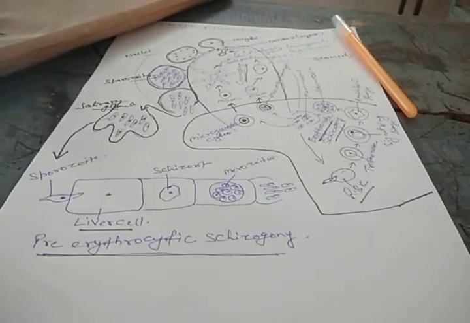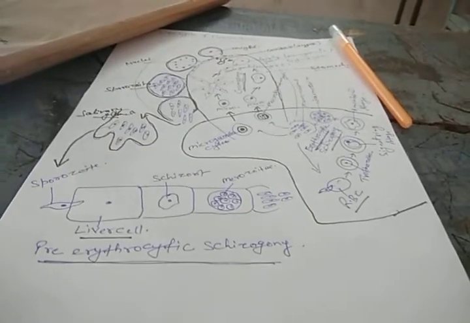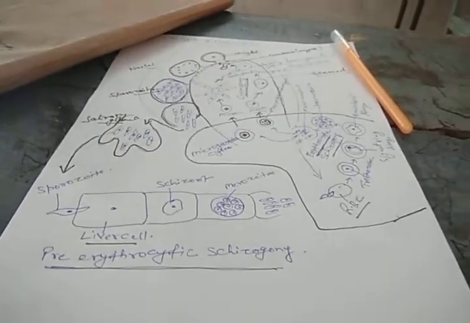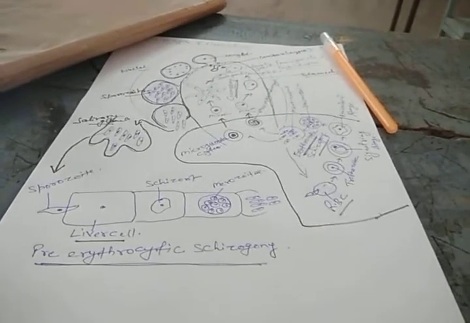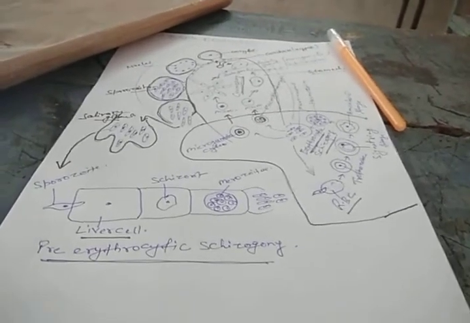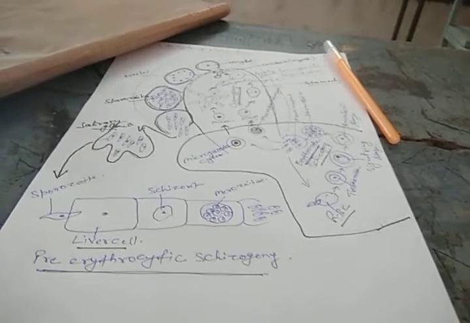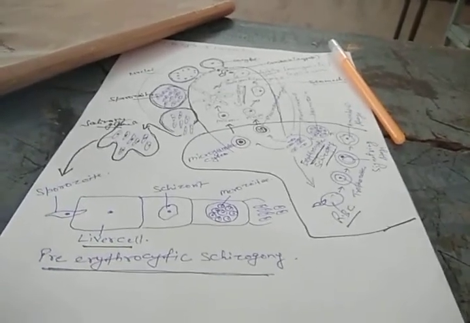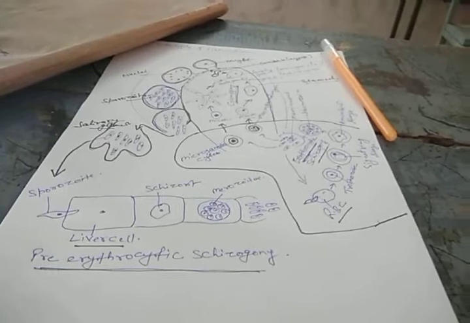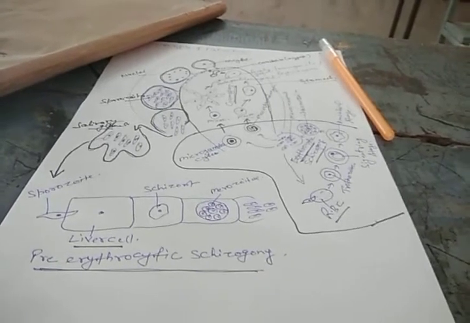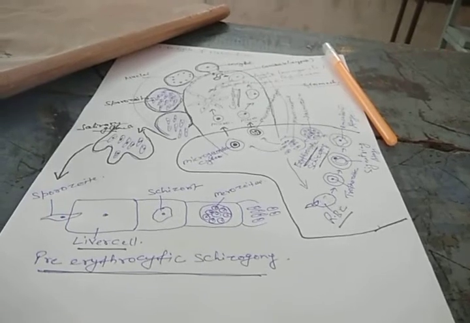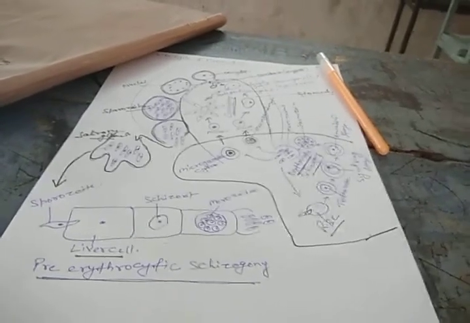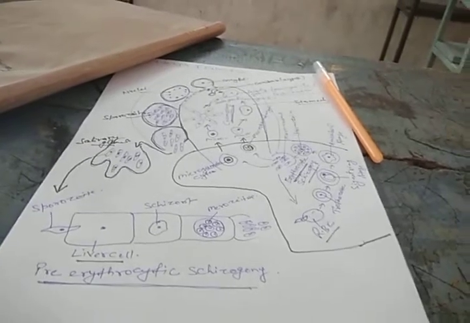The schizogony is actually asexual reproduction that occurs in the human being, in the liver cells and in the RBCs in the blood. The gamogony occurs in the gut or stomach of the female Anopheles mosquito, and the sporogony occurs on the wall of the stomach.